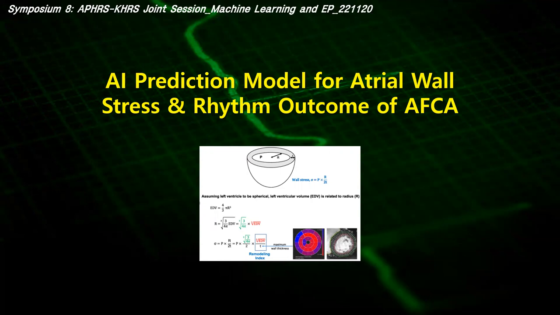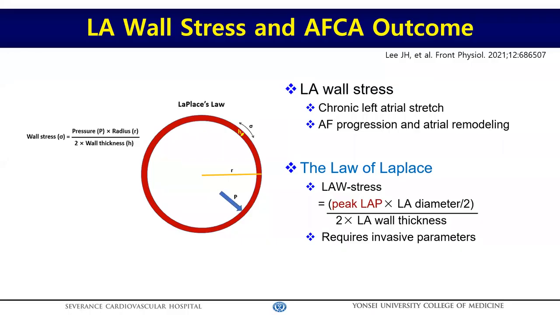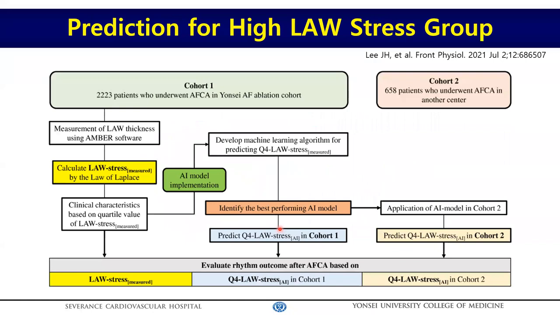So this time, I would like to introduce AI-related research that I have conducted with the Yonsei AF ablation cohort. And the first model is the prediction model for LA wall stress. Atrial wall stress, stretching the left atrium, plays an important role in AF progression and remodeling. However, invasive left atrial pressure or LA wall thickness measurement are required to calculate this LA wall stress based on the law of Laplace.